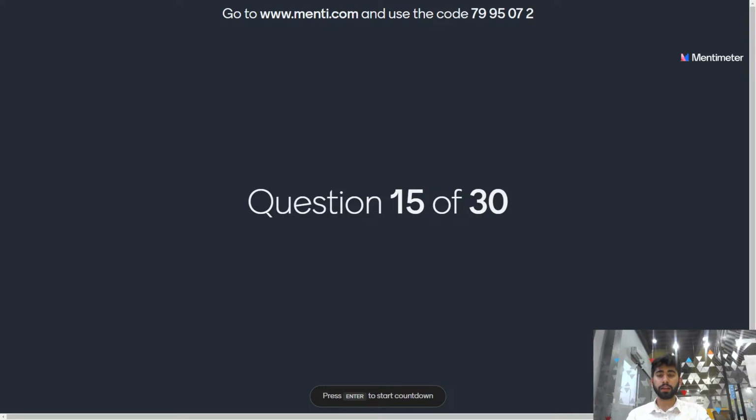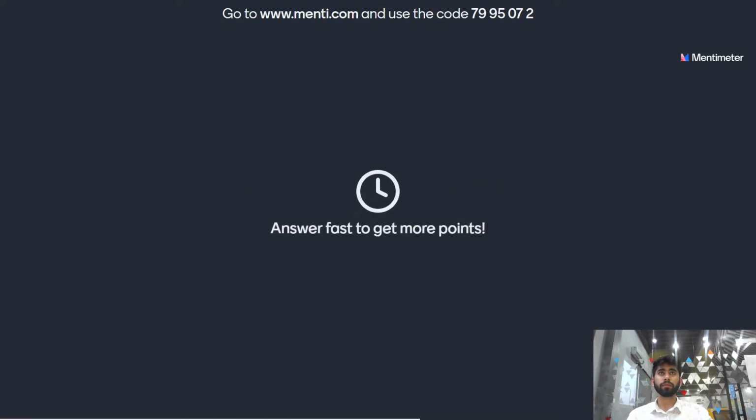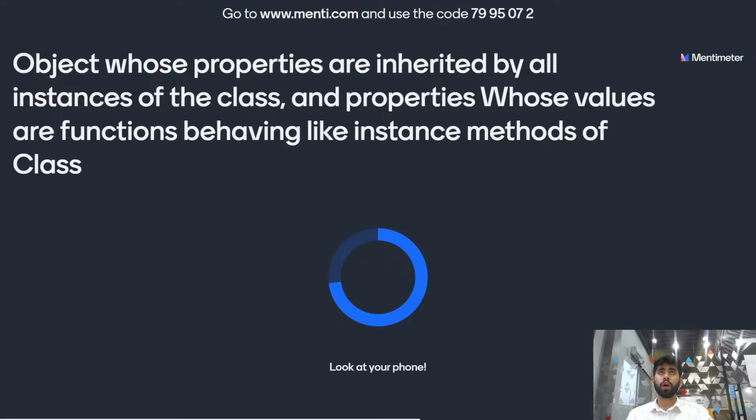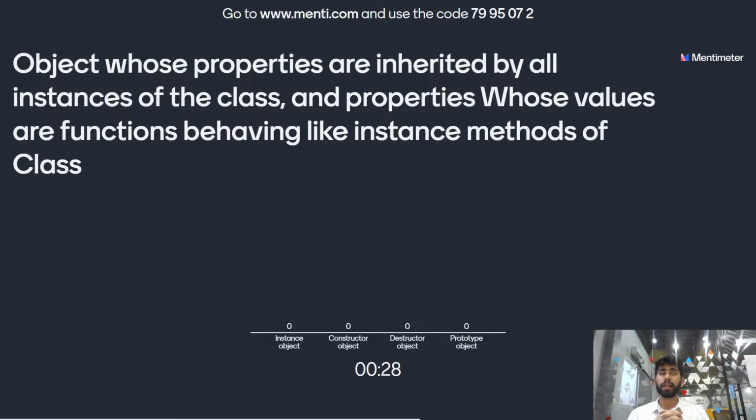The question number 15. Object whose properties are inherited by the instance of a class and properties whose values are functions behaving like instance method of class. You have 20 more seconds to answer this question. The options are instance object, the second option is constructor object, third option is destructor object, and the last option is prototype object. 10 more seconds to answer this. Instance object, constructor object, destructor object or prototyping object. And the time is up.